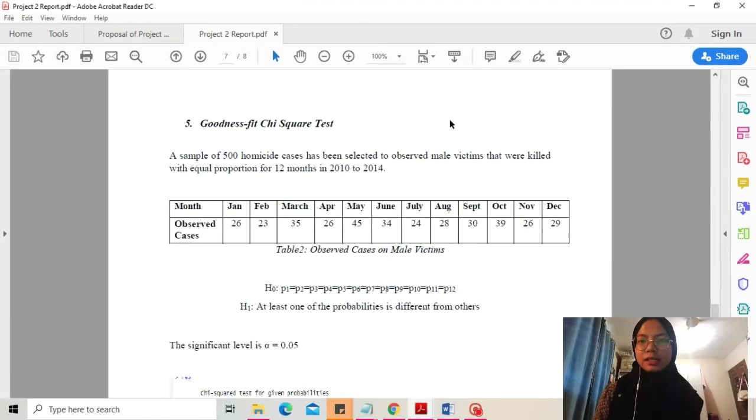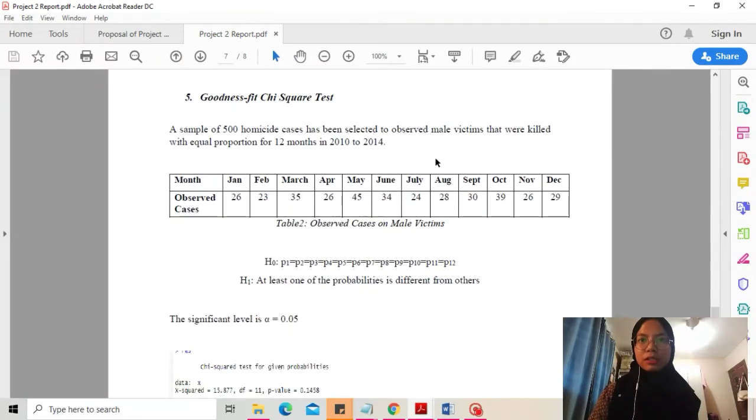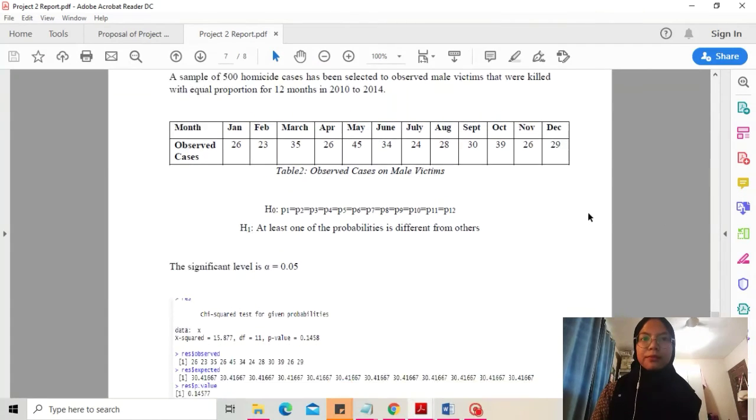For the last test, I use a goodness of fit chi-square test, where I observe whether male victims were killed with equal proportions over 12 months from 2010 to 2014. This is a table from January until December.